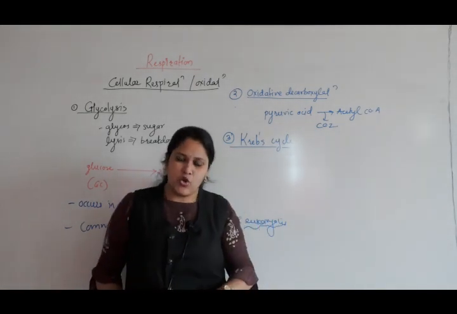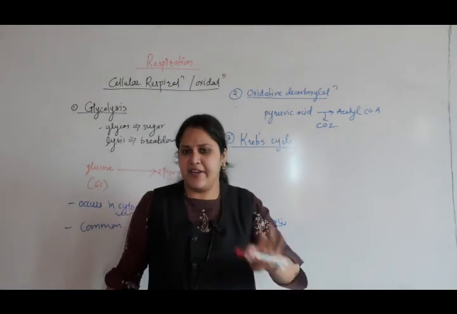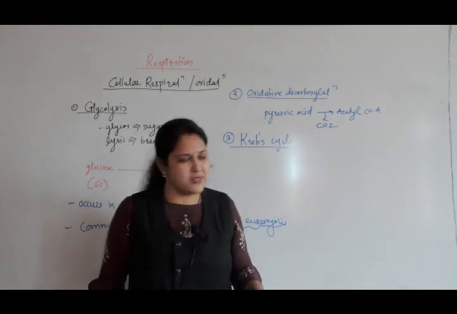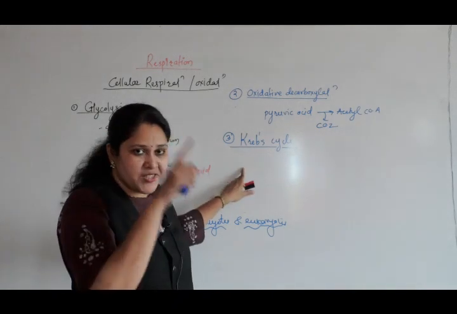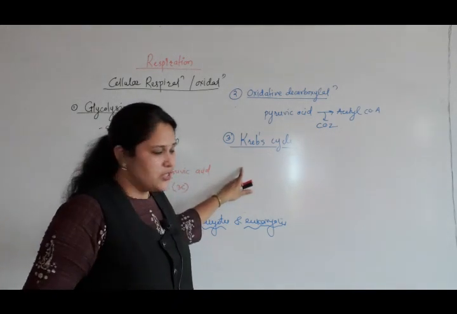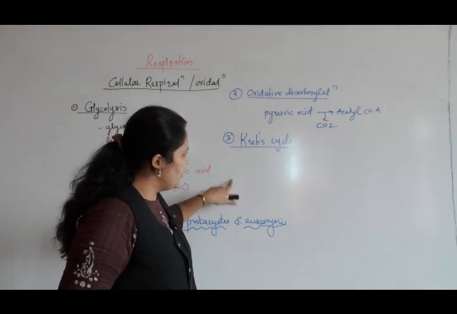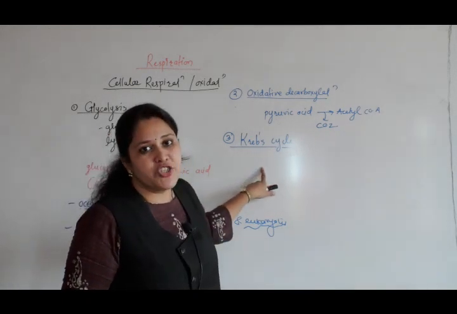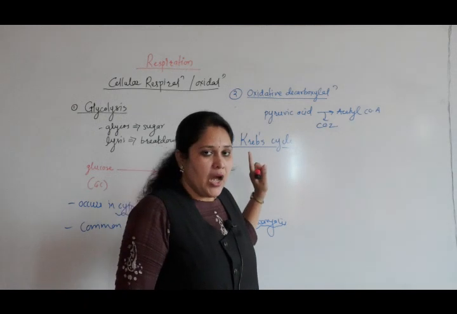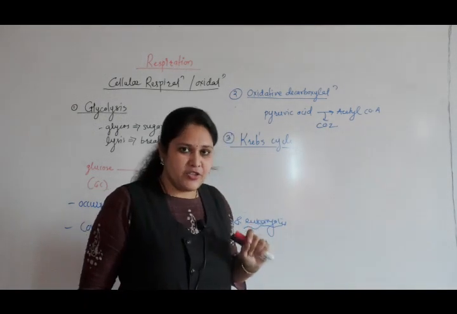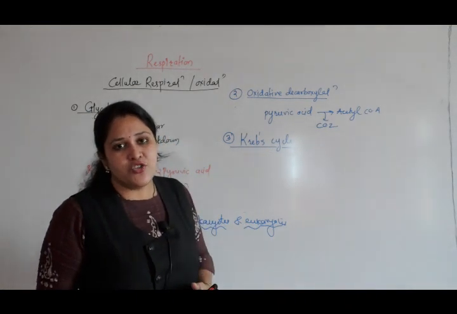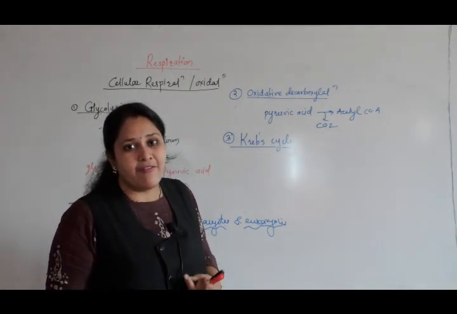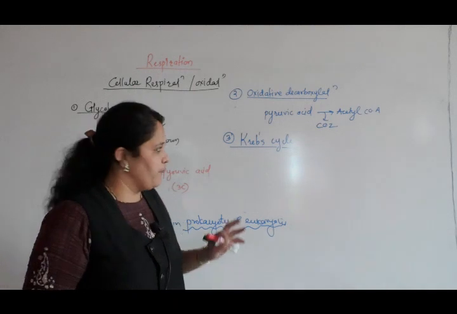This also we are going to study in detail. Right now don't take tension of this. So the Krebs cycle is a sequential cycle, a series of 10 different reactions. In this cycle a number of intermediates are produced. At some steps energy is released, and this energy is used to produce NADH2, FADH2 as well as ATP.